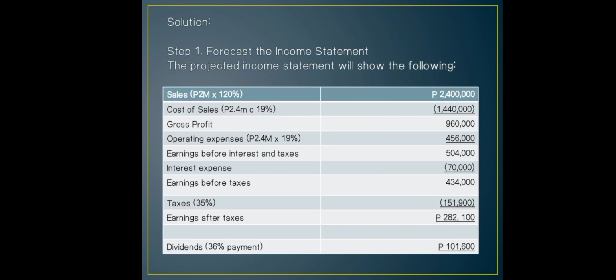So this is how you forecast the income statement, which is the solution of step 1. The sales has increased to 2,400,000. In order to get this, you multiply the 2 million times 120%. However, the cost of sales has become 1,440,000, which we got from multiplying the sales 2,400,000 times 60%. And then you subtract these two to get the gross profit. This is actually the historical average of the millennial company, which is this one.